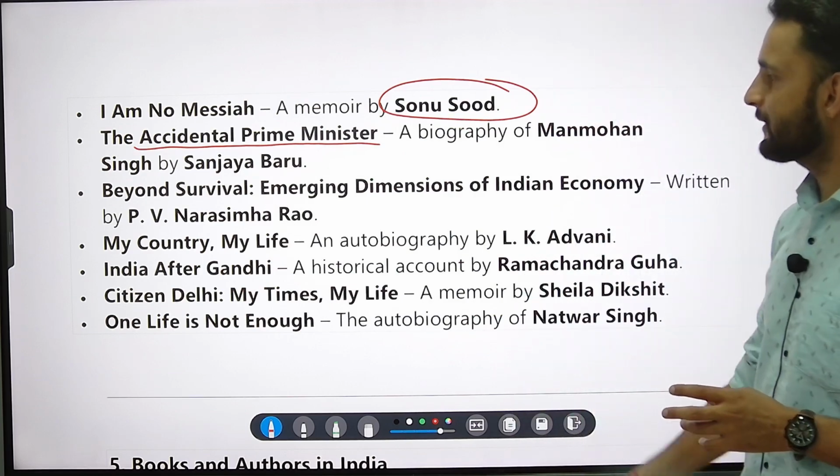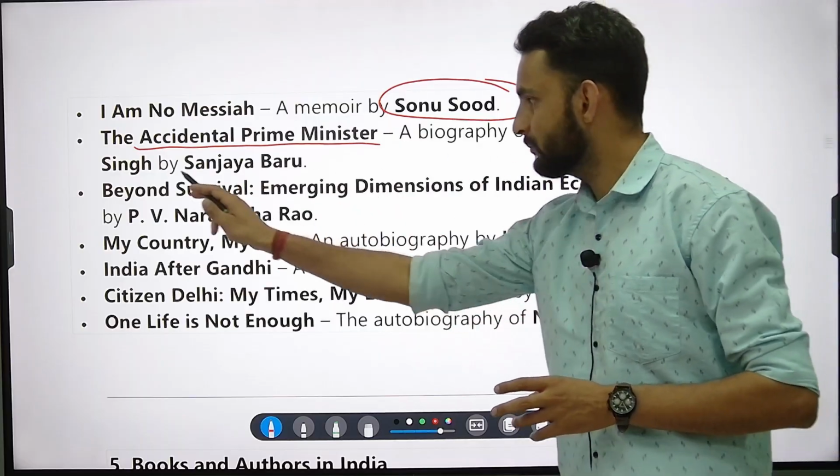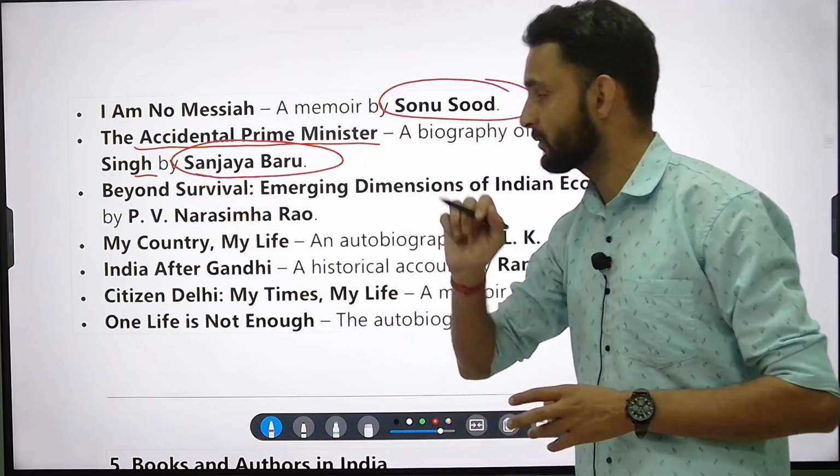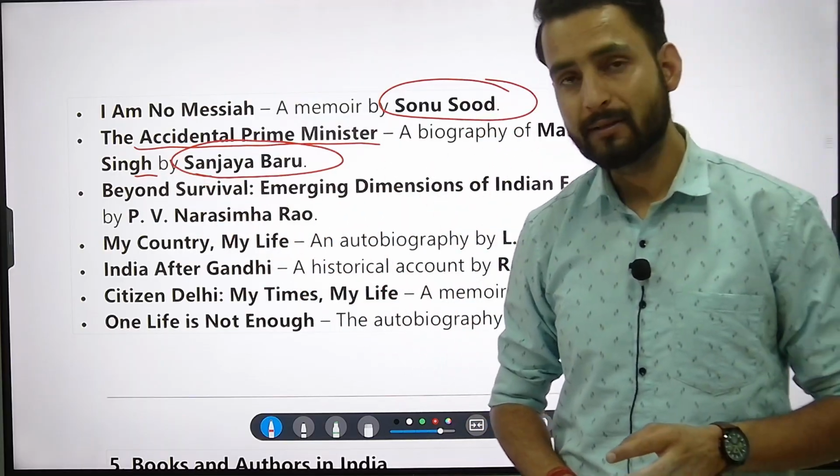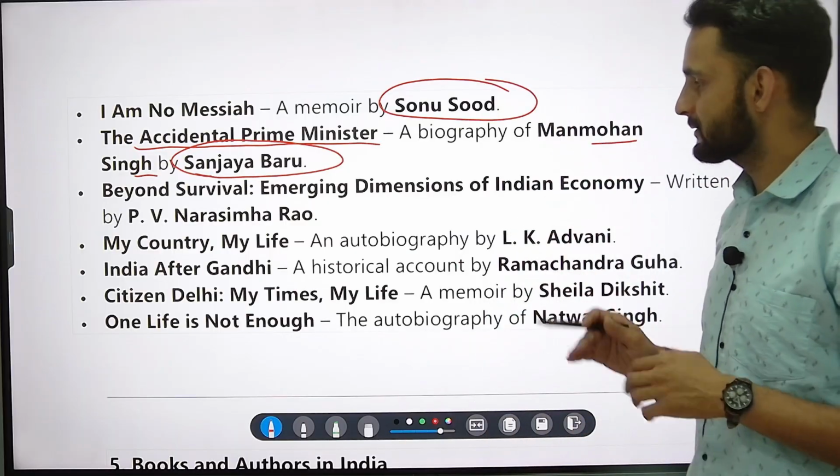The Accidental Prime Minister, the book on which a movie was also filmed. It is a biography of Manmohan Singh and it is written by Sanjay Baru. Very important. It is being asked in paper.